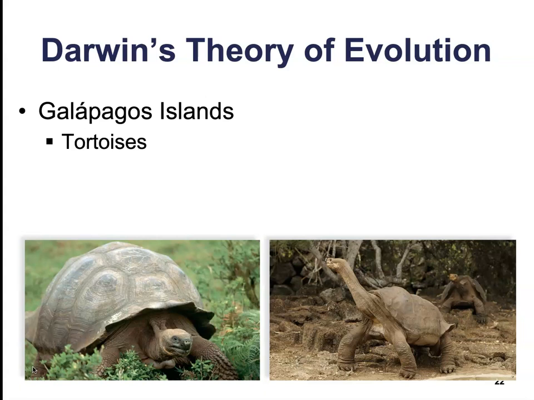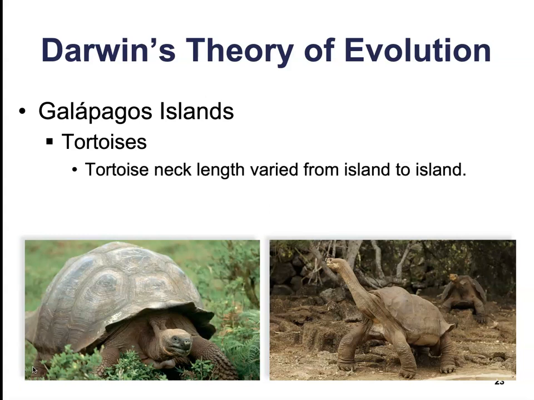Darwin proposed that the differences correlated to the variance in vegetation on the islands. The long-necked tortoises were only found on islands that were drier and had less growing vegetation. The short-necked tortoises were found on islands with lots of vegetation close to the ground. So he hypothesized that on islands where there's very little low vegetation, tortoises who had longer necks, sort of like a giraffe, would survive and thrive.